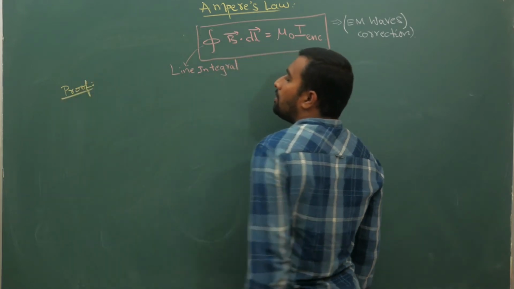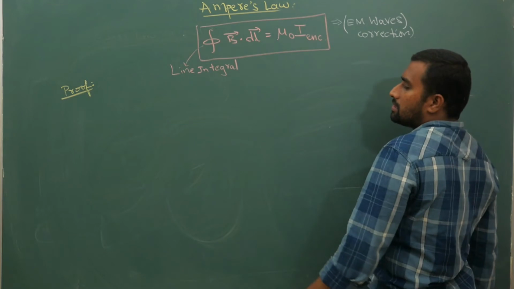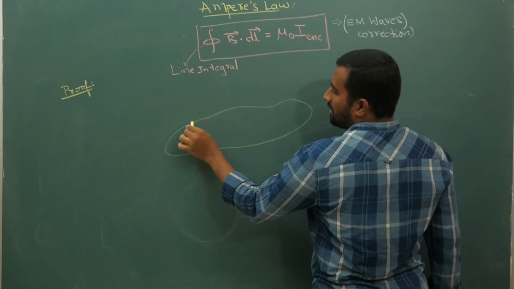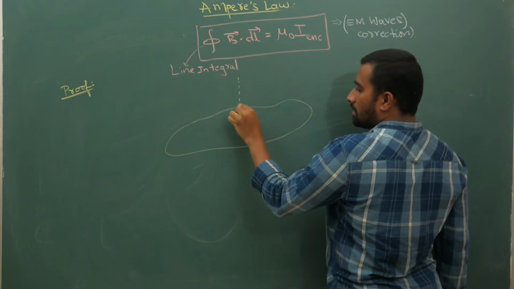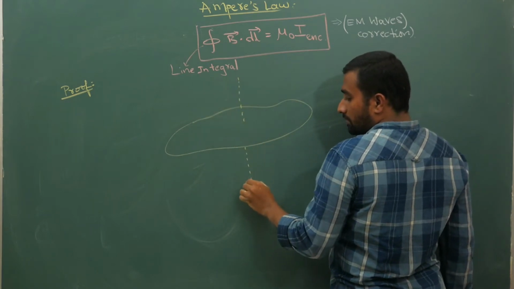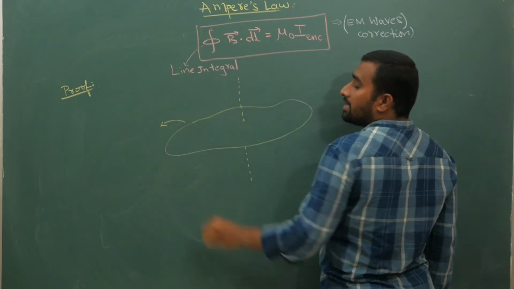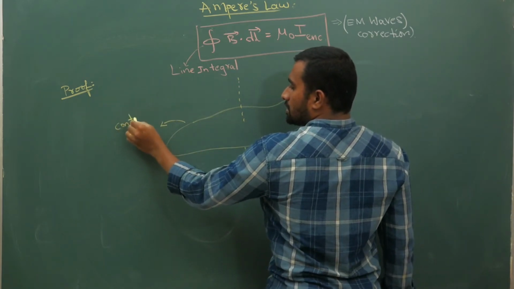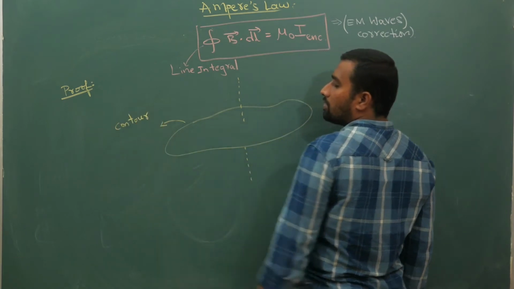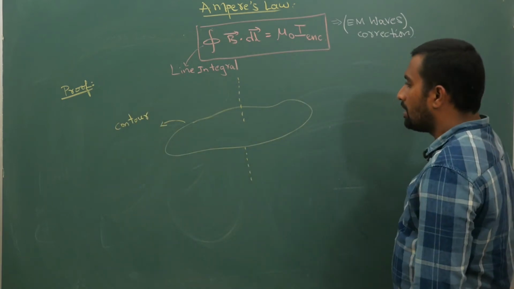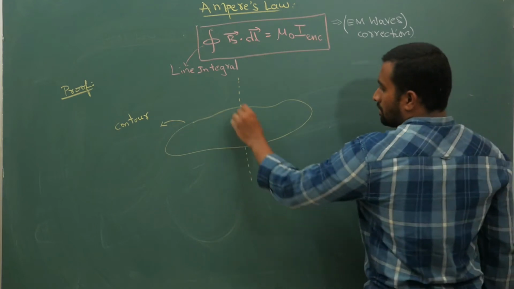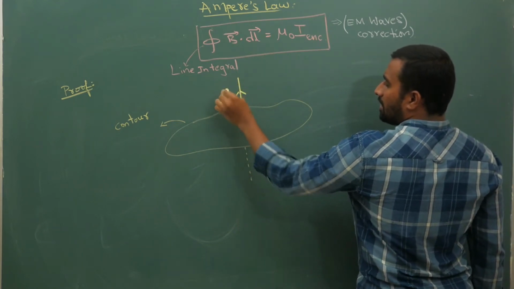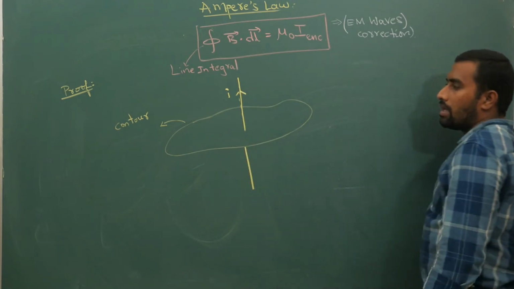To prove Ampere's law, he took some region called a contour. Stokes' theorem and Green's theorem you will study in the engineering batch, second semester, third semester and so on. Contour means region or boundary. Now inside this contour, let us say there is some current carrying wire I going like this.